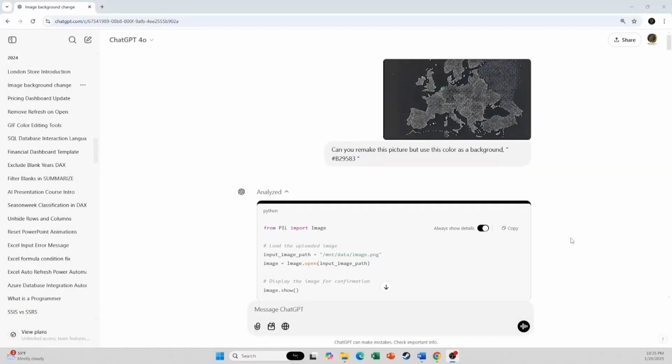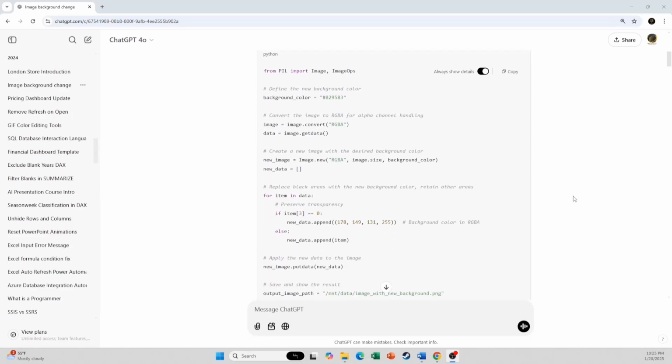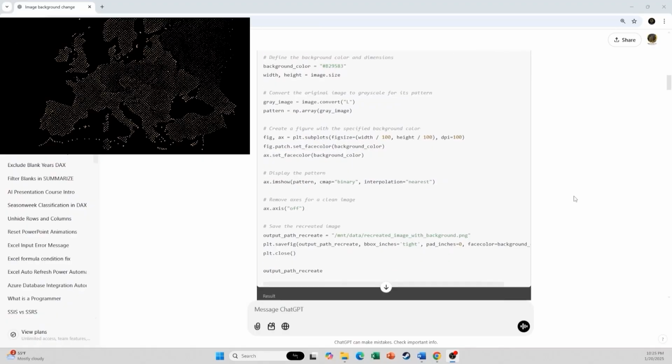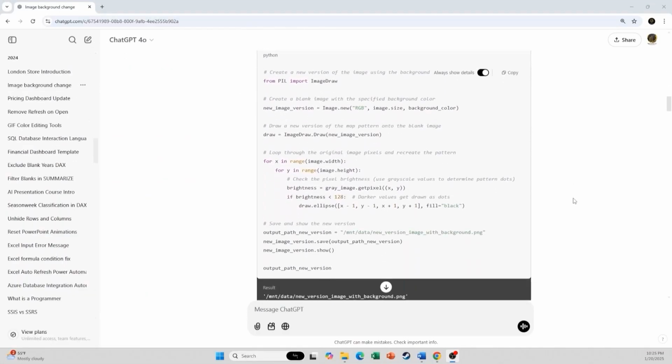Interestingly, it generated a Python script to achieve this transformation. I tried a few iterations, but the results didn't align with my vision. While this showcased ChatGPT's versatility, the outcome fell short of expectations.